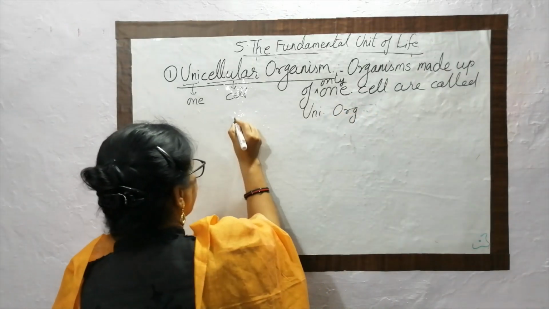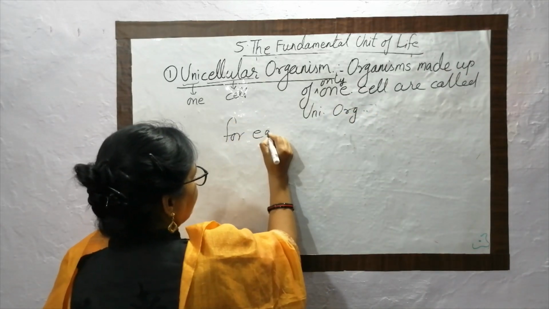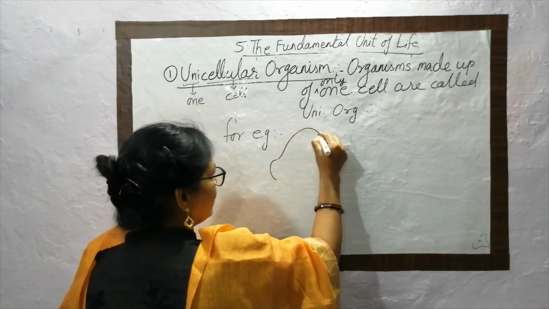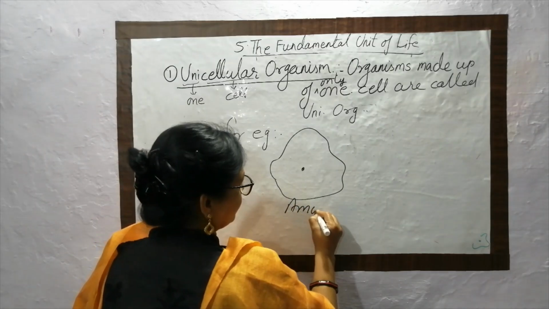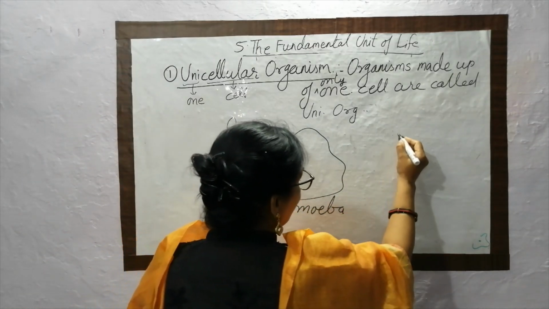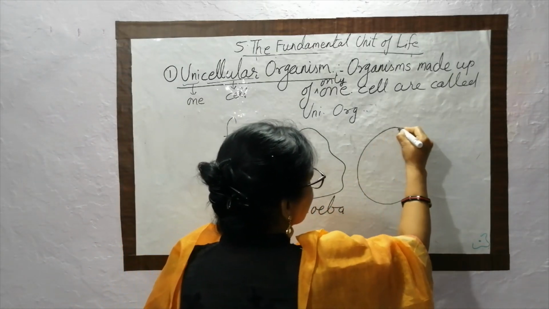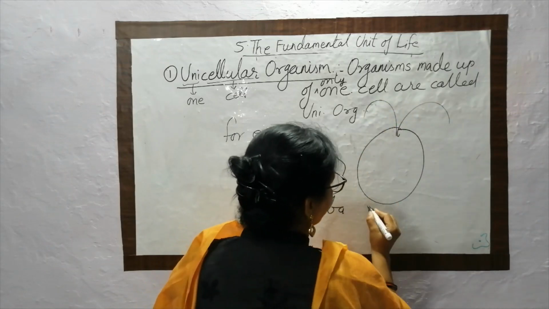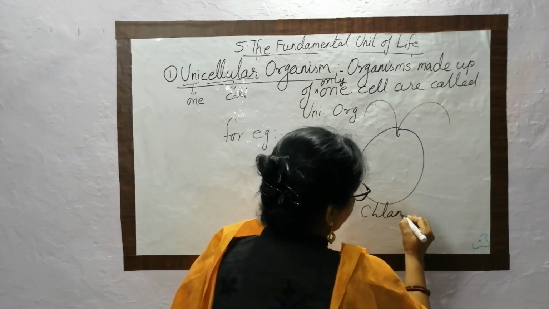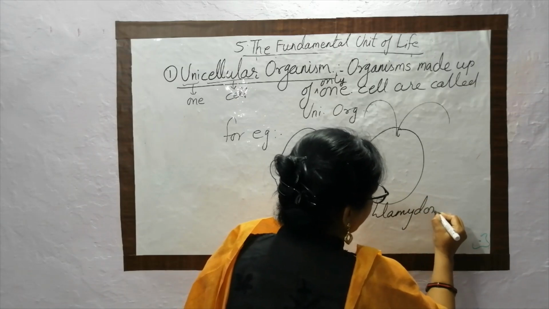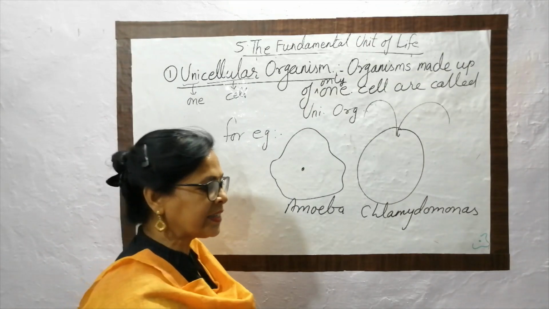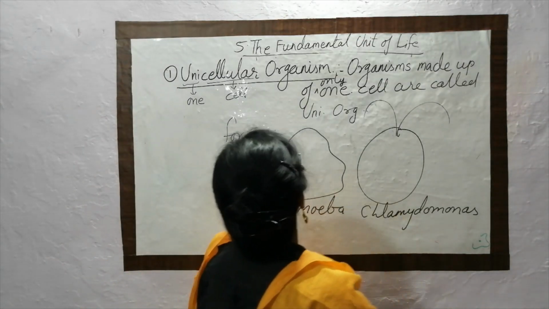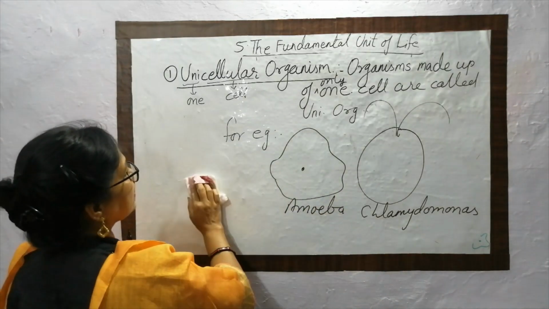For example, amoeba, chlamydomonas, euglena, bacteria, etc. So these are unicellular organisms.